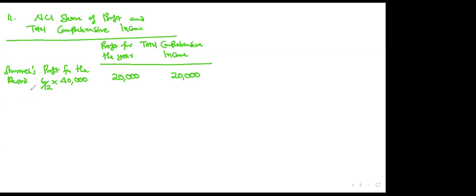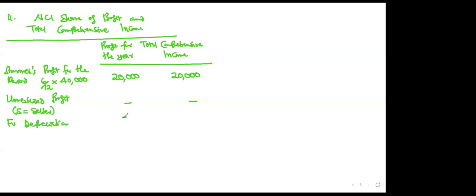The adjustments to profit, there are 3. You will deduct this unrealized profit where the subsidiary was the one who sold. Remember, NCI is in the subsidiary. So if the subsidiary was the one who sold, we didn't have that. What we have, it was the parent who sold, remember. Then you take your fair value depreciation out.